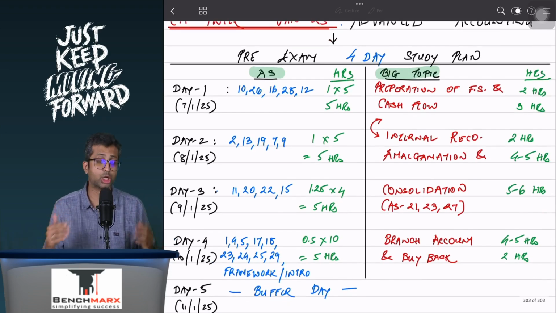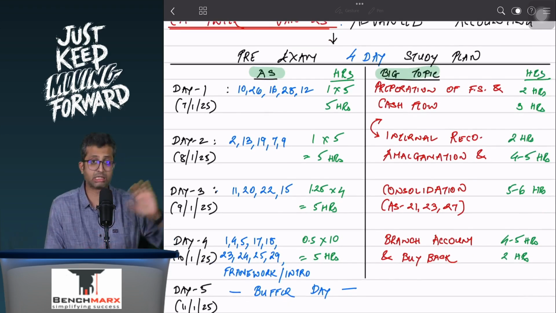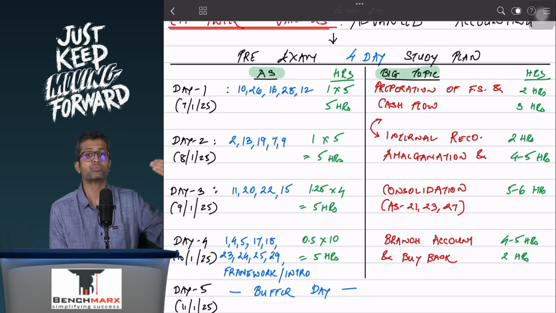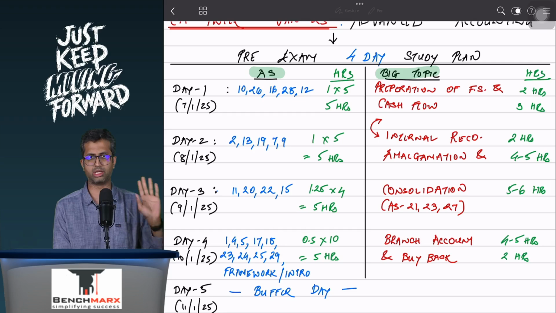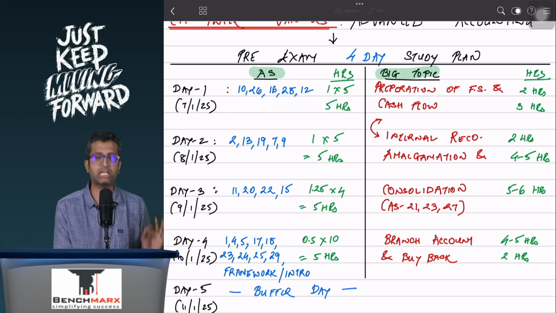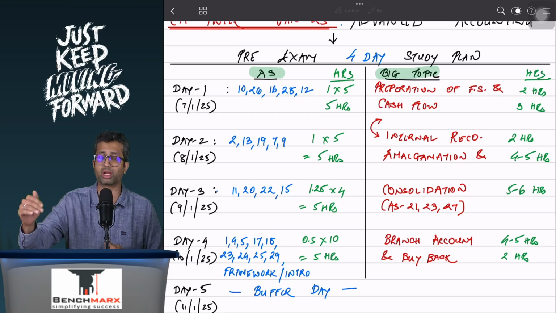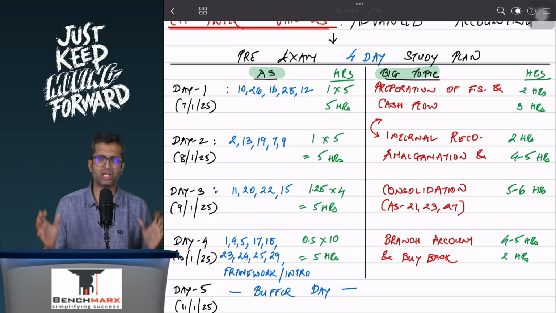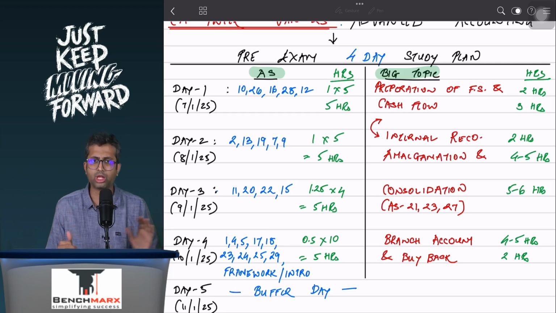Next, once you are in the groove, you go to other asset link standards, which is inventories, investments, which should be done before, let us say, consolidation for sure, and then leases. Now these would take maybe an hour or slightly more than an hour, and then the 2 revenue link standards of contract costing as well as revenue, AS9. On an average, again, every standard will take around an hour, and 5 hours you should get done.